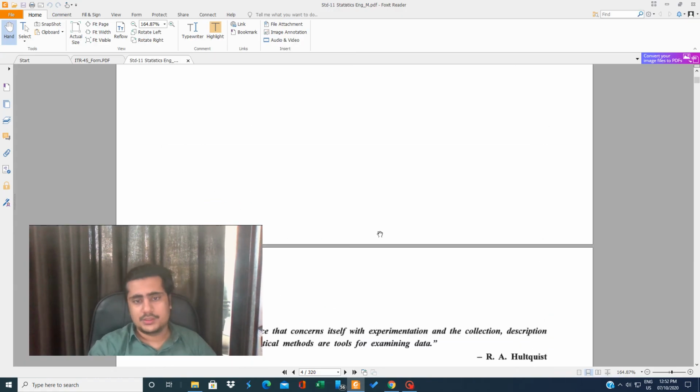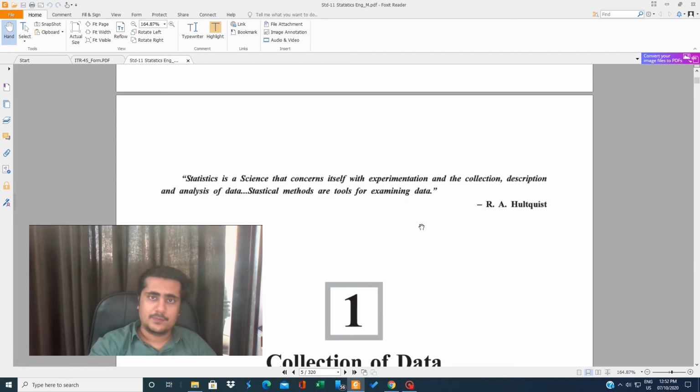The first chapter is about the collection of data. This full chapter is related to the theory part. It is not practical at all. We'll explain what statistics is, how statistics came about, what data is, what the bifurcation of data is, and after the collection of data, what the system is. All that we'll discuss today in this lecture.